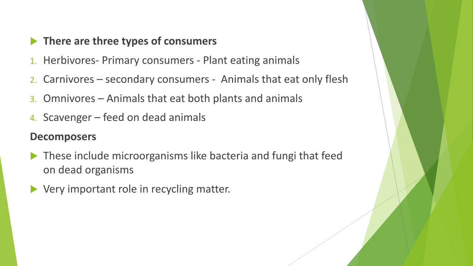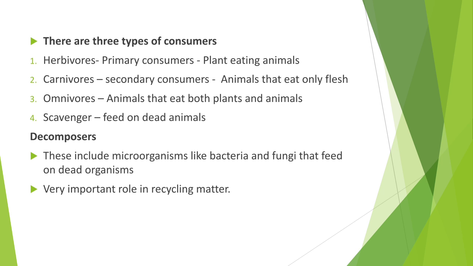Second one, carnivores. Carnivores are the animals that eat only flesh, like a tiger, lion, or snake. So these are known as carnivores. And carnivores are also known as secondary consumers.